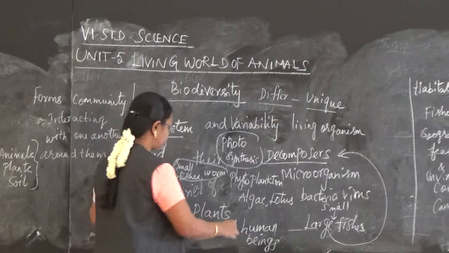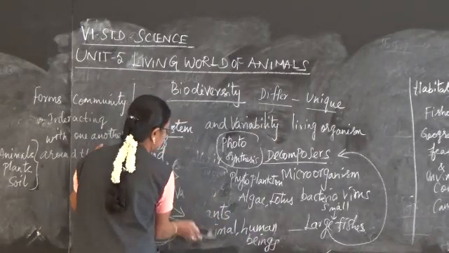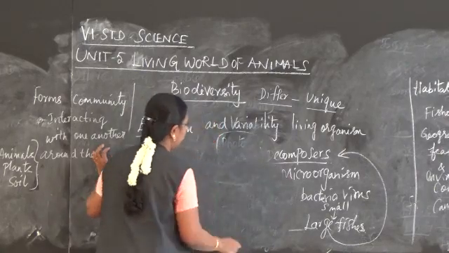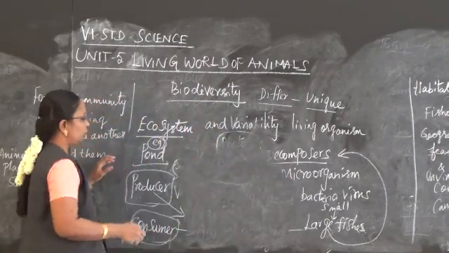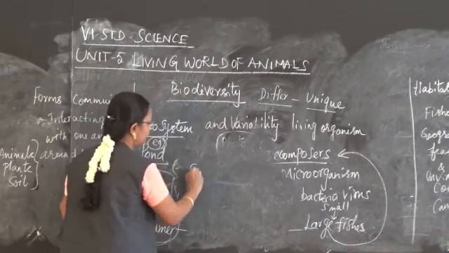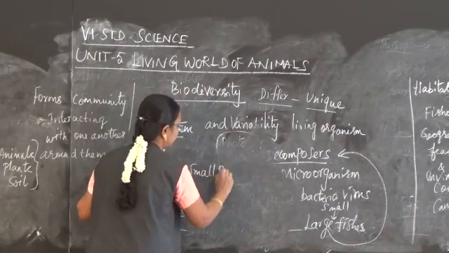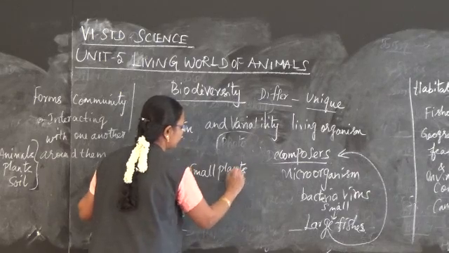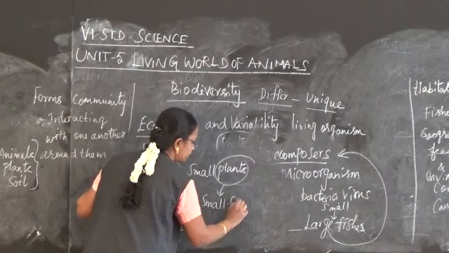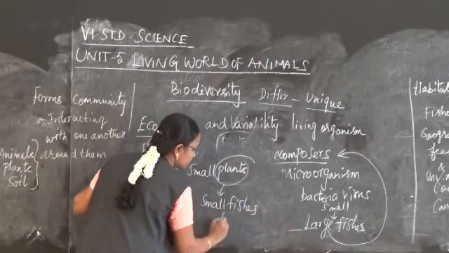So, there is a chain of reaction that is taking place in these animals. That is called the ecosystem.